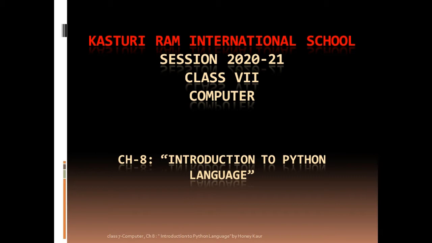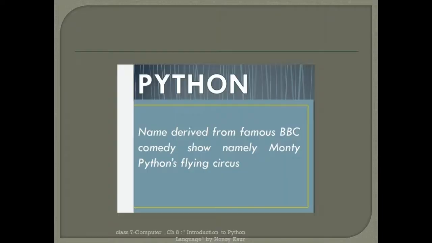Let's start a new topic in class 7th computer, that is a programming language. Our chapter 8, Introduction to Python programming language, gives us an idea of learning a very interesting high level language named Python. Yes, Python is actually a name of a snake which is very dangerous and poisonous. But the Python language is very easy to learn and has a small source code which can be applied or executed to perform various tasks. Let's start the Python language.